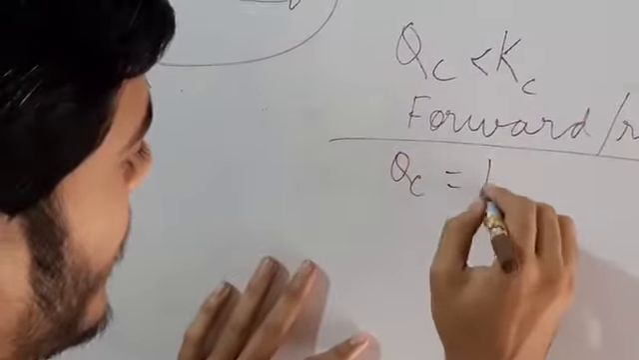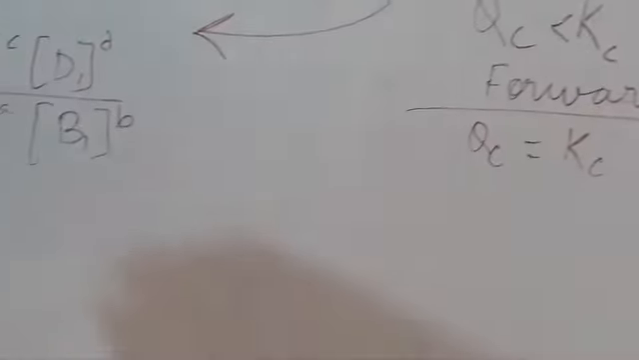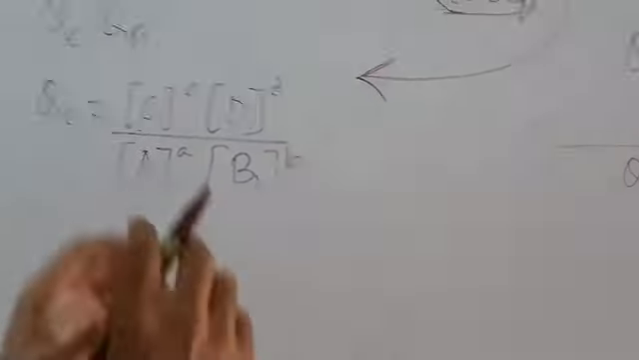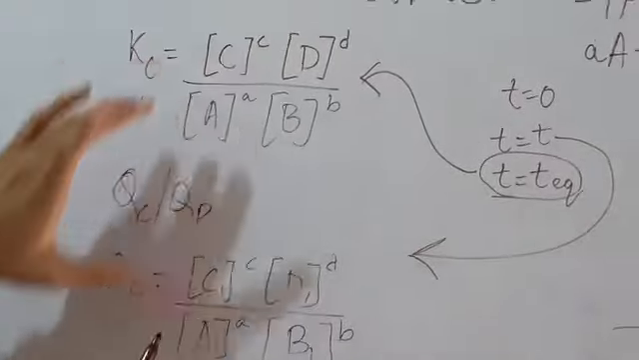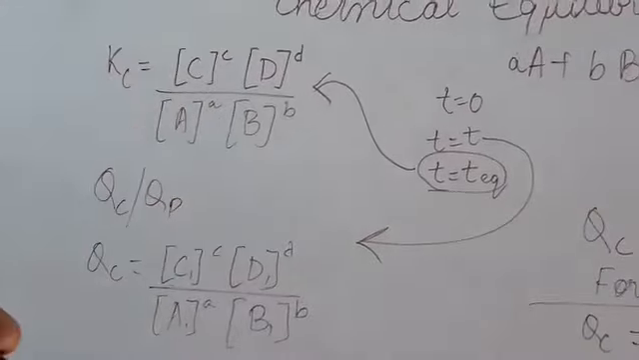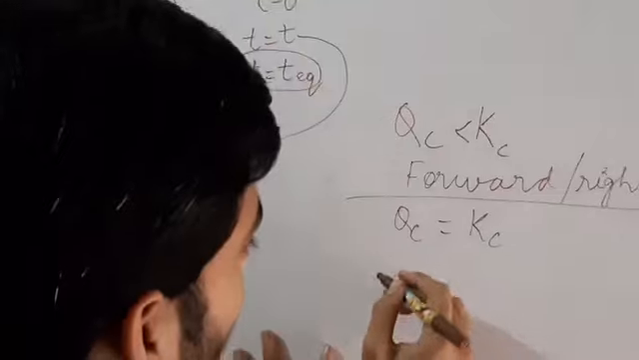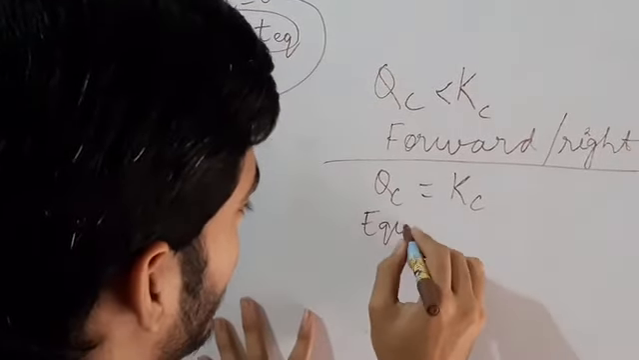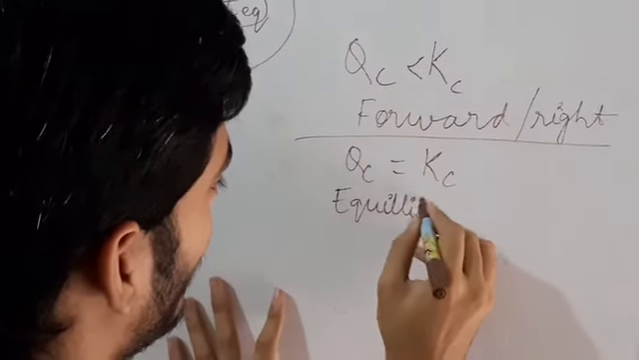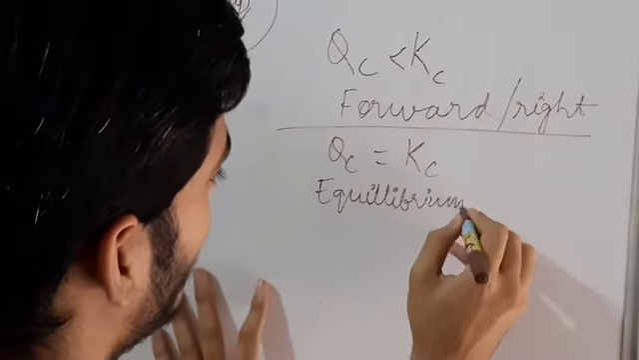Along with that, if we consider Qc equal to Kc, what does this imply? This implies that the value of Qc and Kc become equal. This is only possible at the equilibrium position. So we consider equilibrium attained.